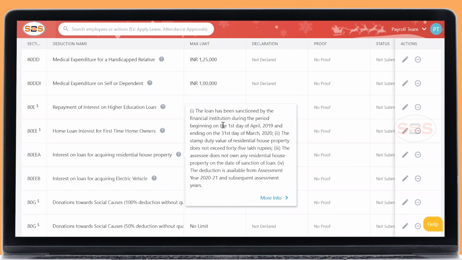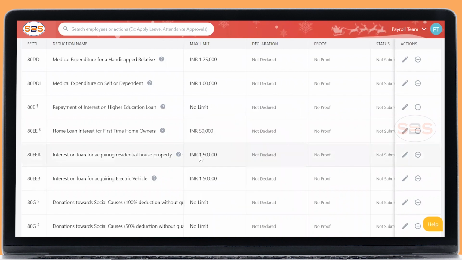This loan sanction should be from 19 to 20. If the loan is sanctioned in the year 19 to 20, then you are allowed to claim here, and the property value should not exceed 45 lakh rupees, and the assessee should not own any other residential house. So these are the conditions you need to claim it. Then you are eligible to claim 1.5. For example, if you have 4 lakhs and you have exhausted 2 lakhs there, the remaining 2 lakhs you can claim it here.